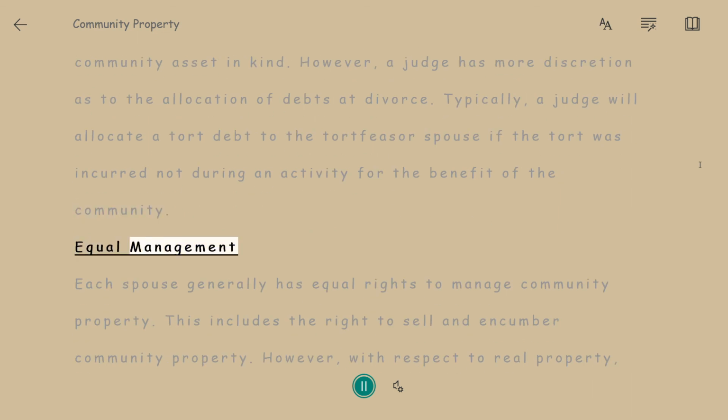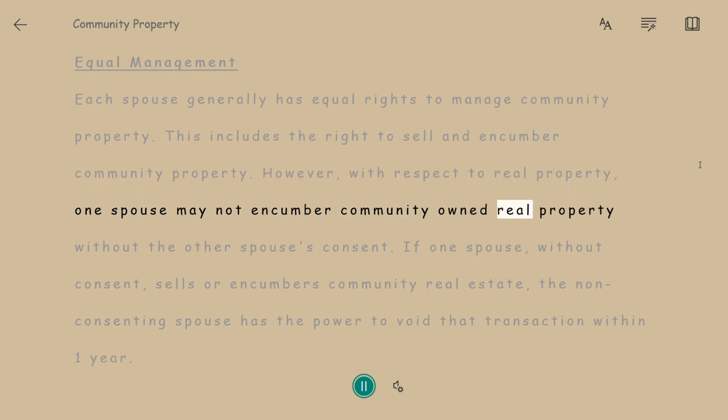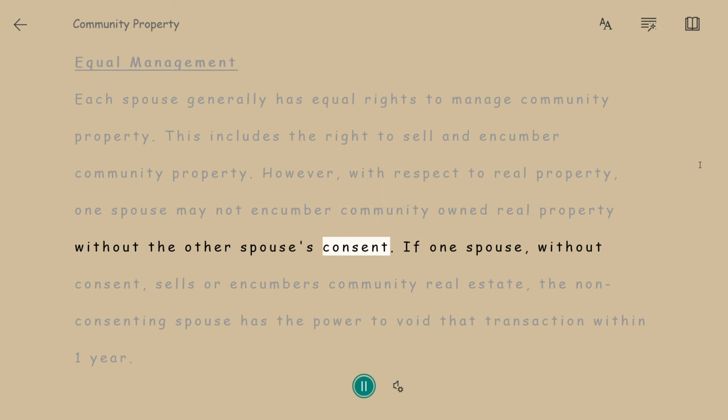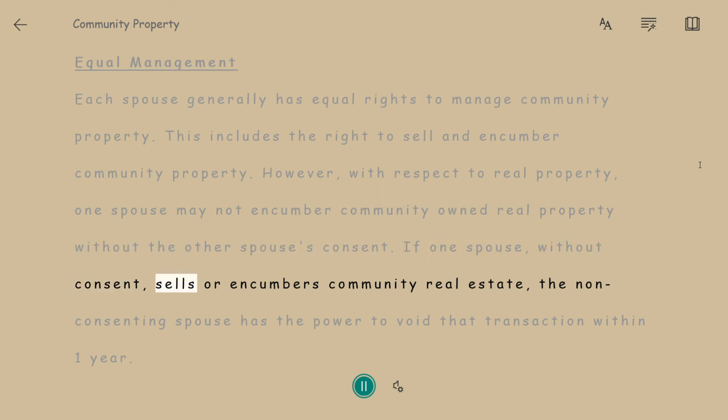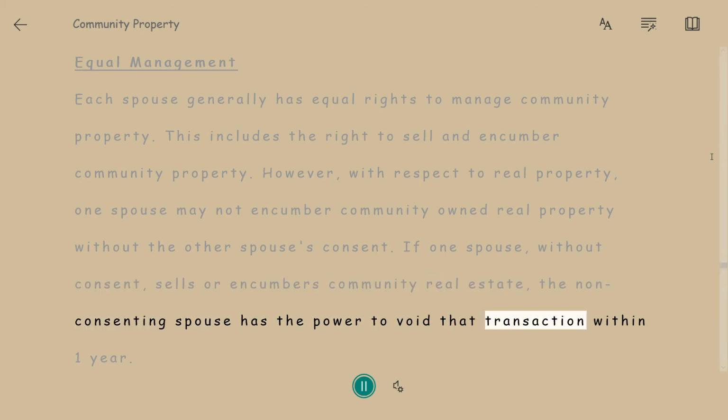Equal management. Each spouse generally has equal rights to manage community property. This includes the right to sell and encumber community property. However, with respect to real property, one spouse may not encumber community-owned real property without the other spouse's consent. If one spouse, without consent, sells or encumbers community real estate, the non-consenting spouse has the power to void that transaction within 1 year.